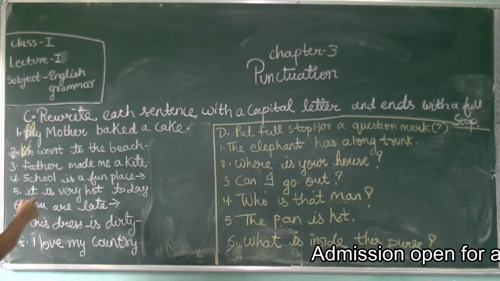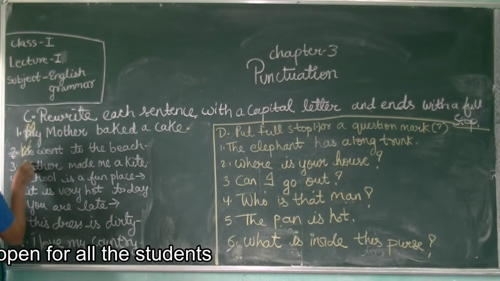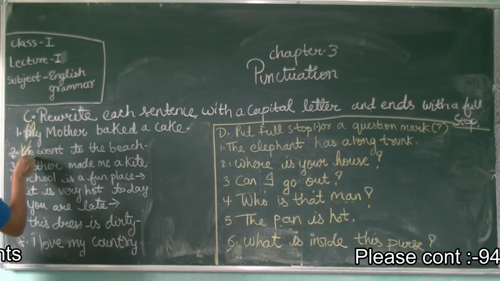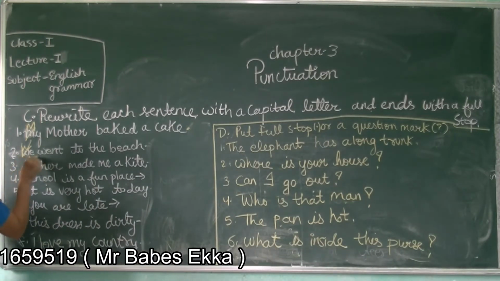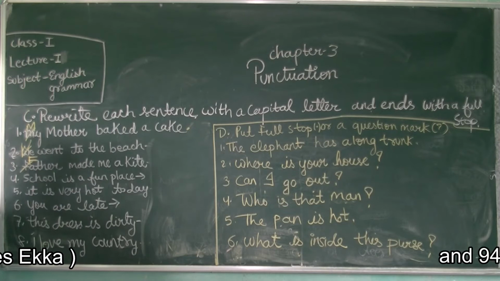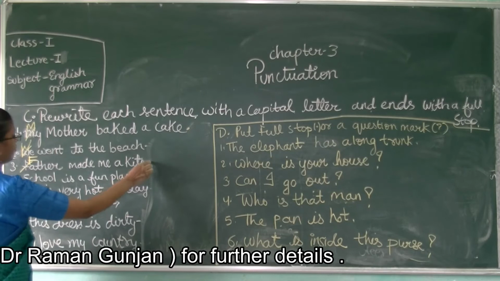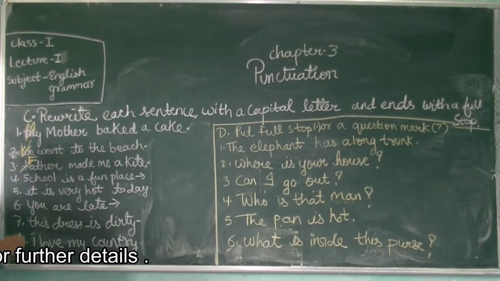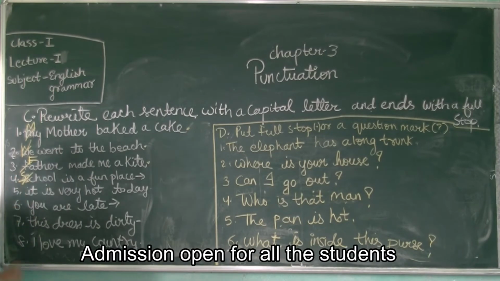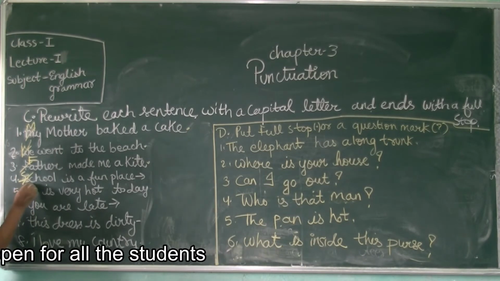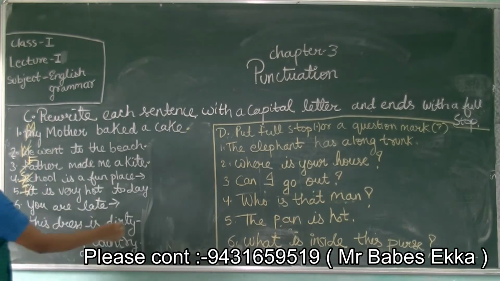Our father made me a kite. So here F is written in small letter. It should be capital letter F, because it is starting the sentence. So when we start a sentence, or when the sentence begins, we should write a capital letter. So here F will come. And one full stop. After every sentence, just write a full stop. Here school is written with small s, so you should write capital S. Here I will write a capital letter I.